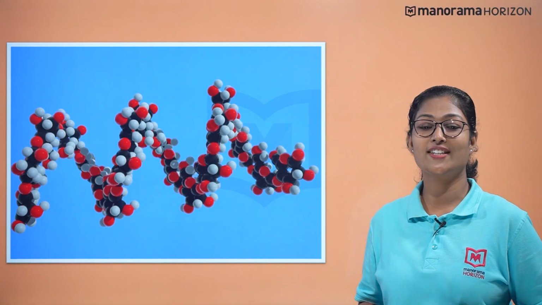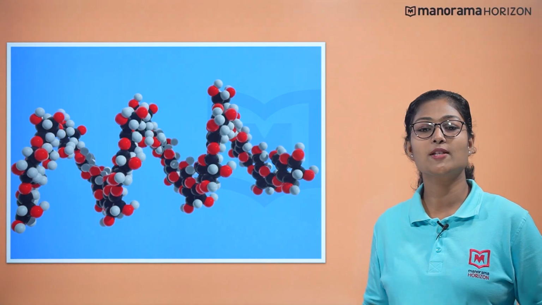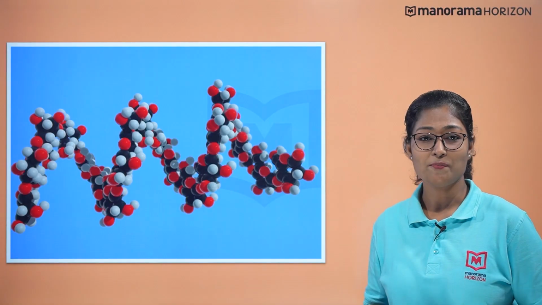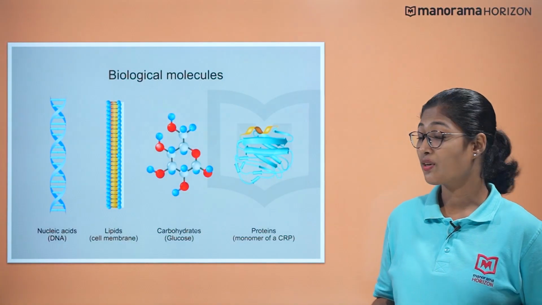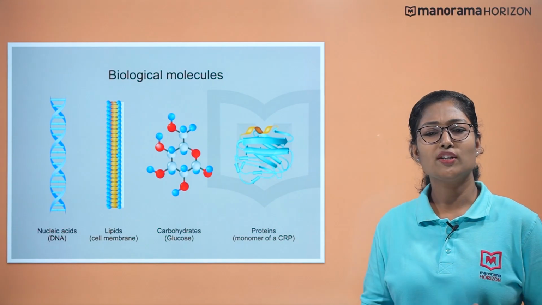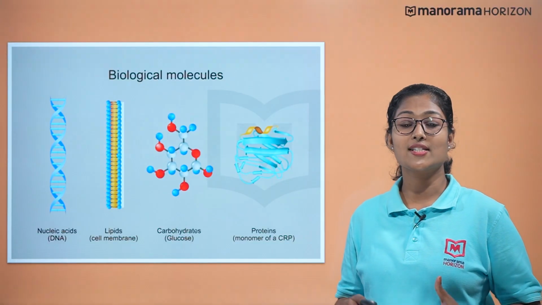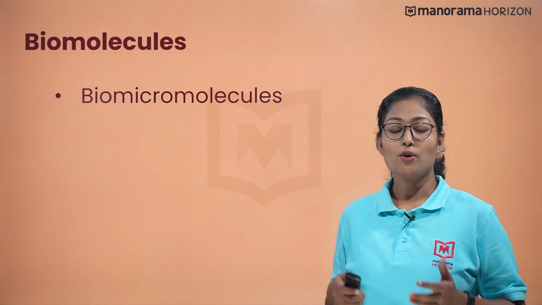The molecules present in the living system are called biomolecules. There are different types of biomolecules. Can you name some? Yes, they are nucleic acid, lipids, carbohydrates, proteins. And they are supplied through nutrition and other sources, right? In this video, we will be discussing more about proteins.